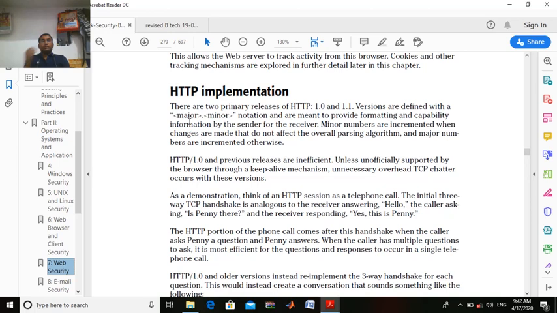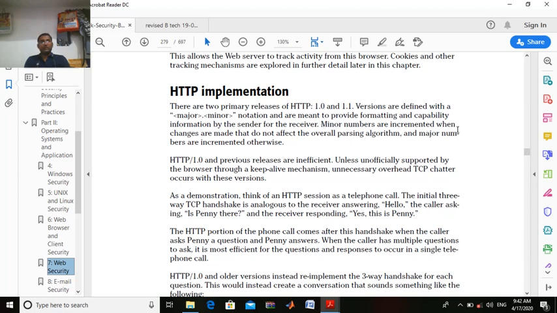Okay, these 2 versions are defined as the major and minor notation, and are meant to provide formatting and capability information by the sender for the receiver, right? Minor numbers are incremented when changes are made that do not affect the overall parsing algorithm, right? Major numbers are incremented otherwise. ओके, माइनर इंक्रीज करता है, कब करता है? सो माइनर इसमें से कौन होगा, तो नंबर देख करके जो माइनर है वो माइनर होगा, जो मेजर है वो मेजर होगा। सो 1.0 इज कॉल्ड एज माइनर और 1.1 इज कॉल्ड एज मेजर।